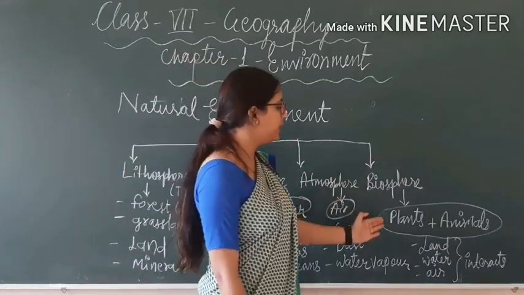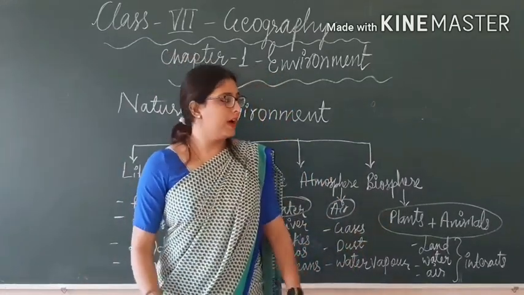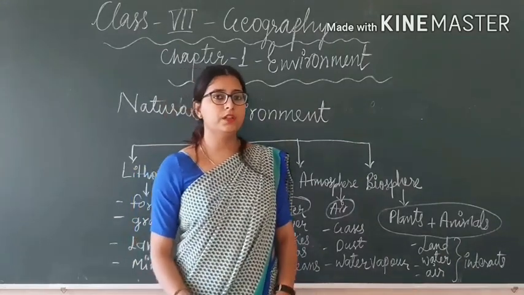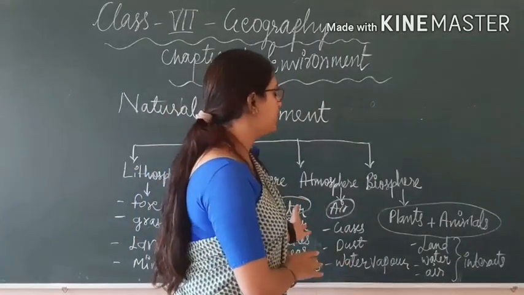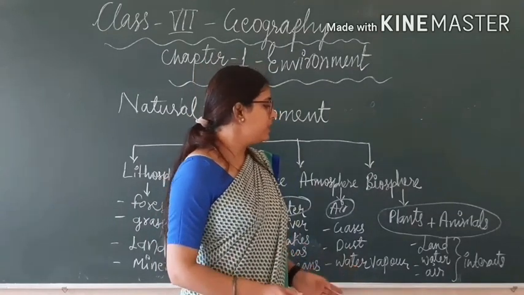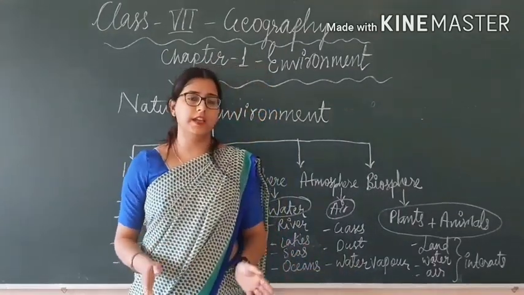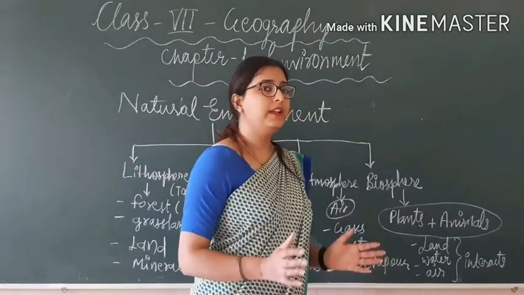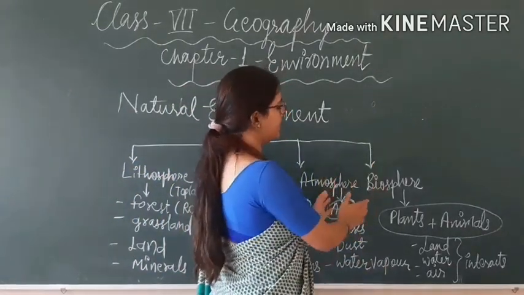And what is biosphere? Biosphere means plants and animals. Both together make a biosphere. And there is a narrow zone in which land, water, air interact, and that makes the biosphere.